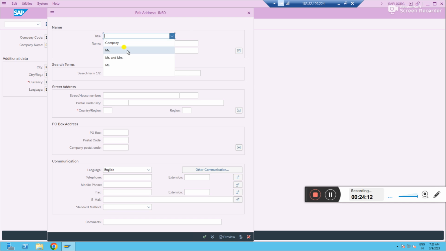So title, you select title. Is it a company, Mr. or a Miss, Mrs. or a Miss? What is the right thing here? Company, sir. Company. So don't get confused. We are now creating a company code. Company code also belongs to your company and it's a legal entity, right? That is the reason you have to select company. There is no other suitable name here, right? From the given details. These details are given by whom? Who is giving these details?